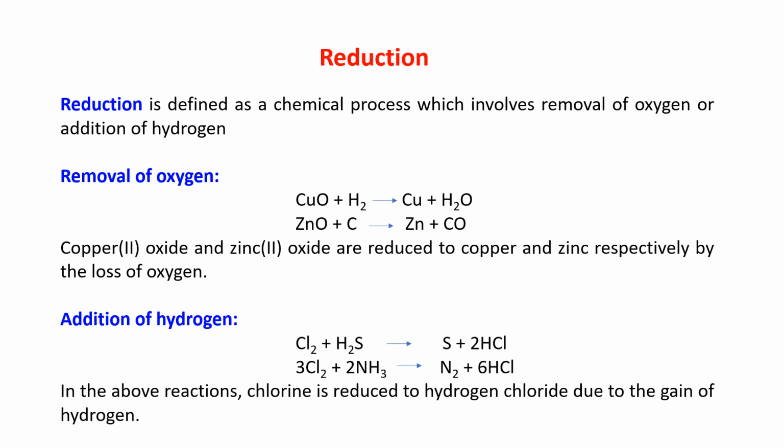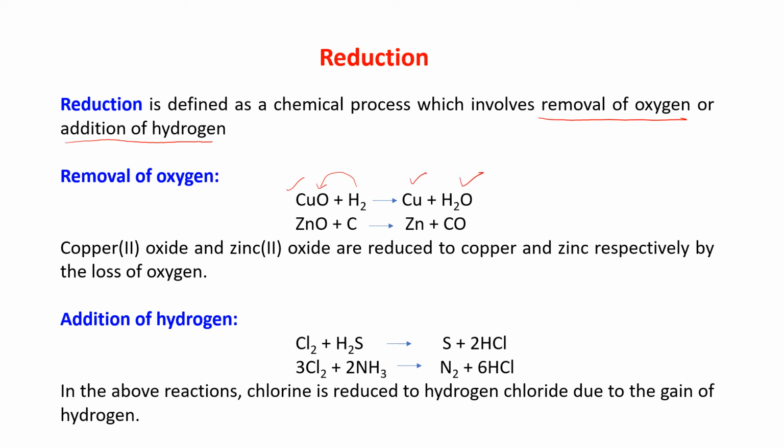Similarly, about reduction. Reduction is defined as the chemical process which involves removal of oxygen or addition of hydrogen, just the opposite of oxidation. Now, removal of oxygen: CuO plus H2. Now, what is happening? Hydrogen is reacting with O and it is giving you Cu plus H2O.